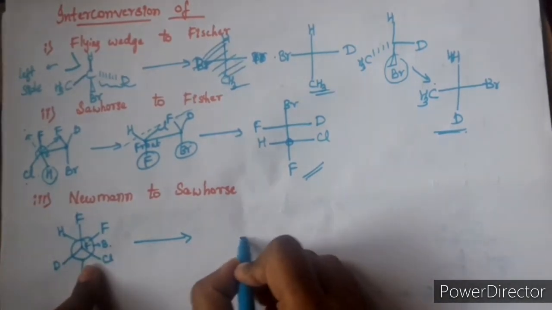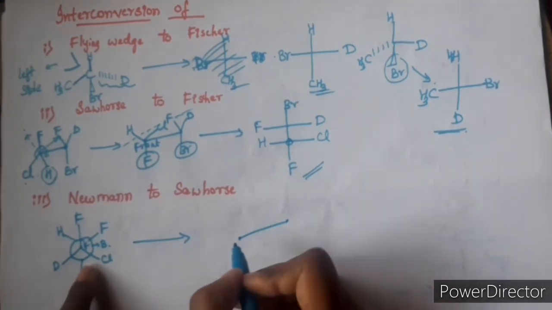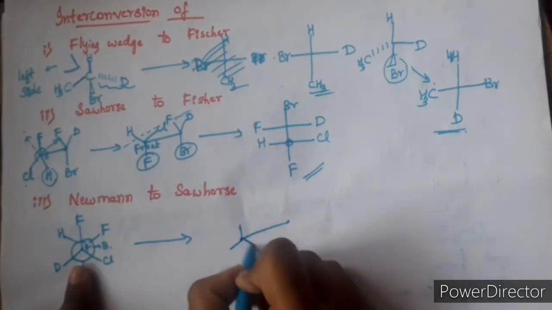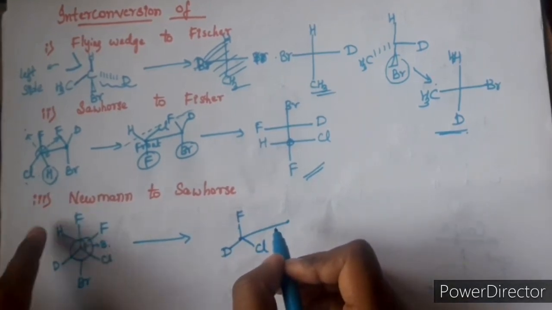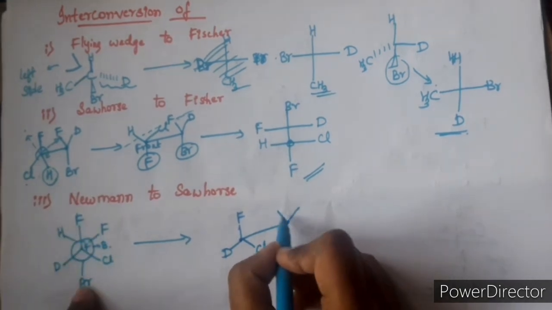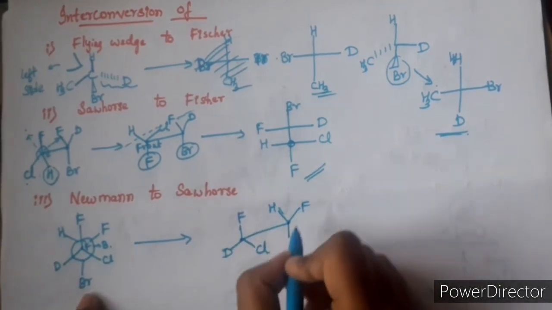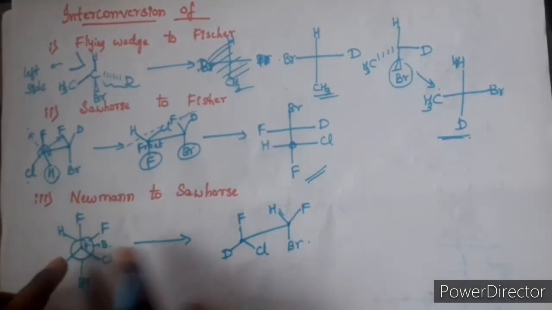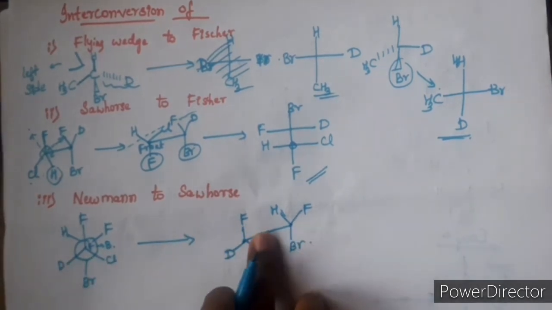We know that a Sawhorse consists of a diagonal line. I am writing the diagonal line, and writing as it is. The front carbon atom contains these three groups, right? Write as it is: first fluorine, deuterium, fluorine, and the back carbon atom contains H, F, Br. Like it is in this shape, no? The V is above and the line is below. So H, F, Br. As simple as that. You are just extending these circles into a diagonal line. So you have converted Newman to Sawhorse projection.